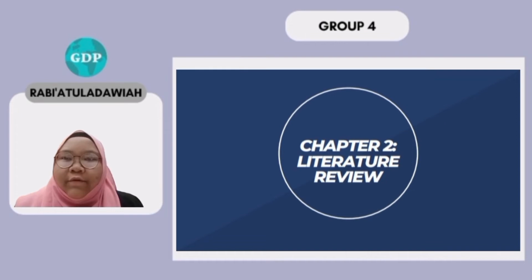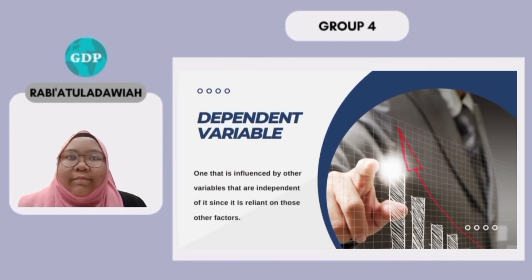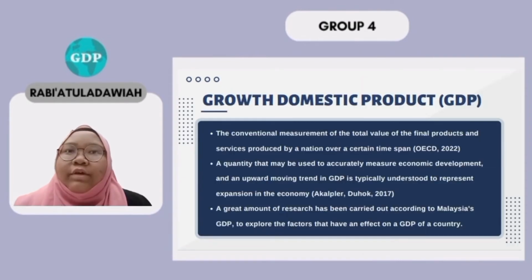My name is Rabiatul Adawiyah binti Muhammad Noor, and I will present the second chapter, which is the literature review. The dependent variable is one that is influenced by other variables that are independent of it, since it is reliant on those other factors. We choose gross domestic product (GDP) as the dependent variable for our research proposal.